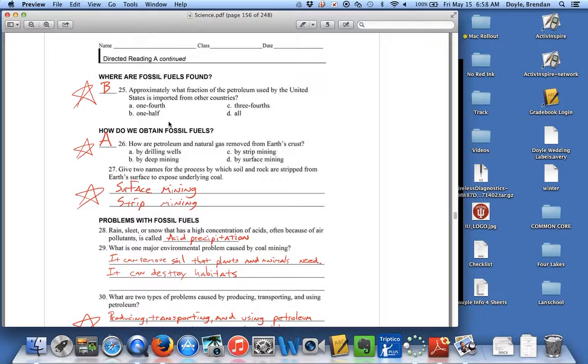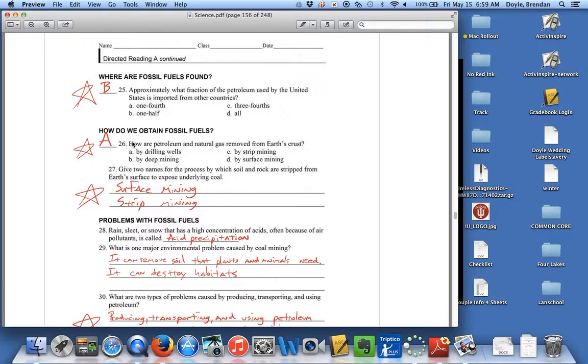Sometimes the countries are in wars or have unlikable people in charge of those countries. Sometimes just transporting oil from one place to another, there could be oil spills. So there's a lot of consequences associated with importing petroleum from other countries. Also, we're just giving a lot of money to other countries when people in the United States need it too.